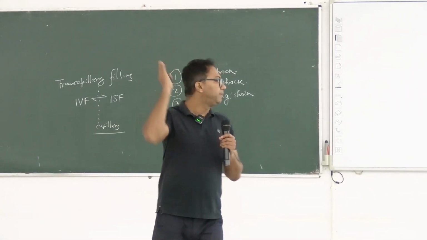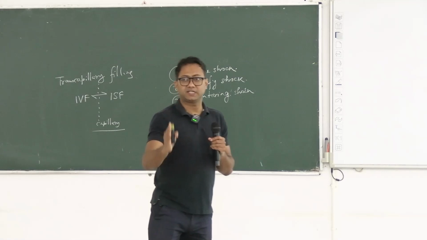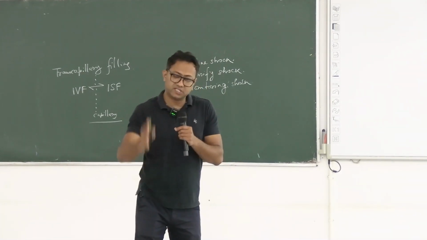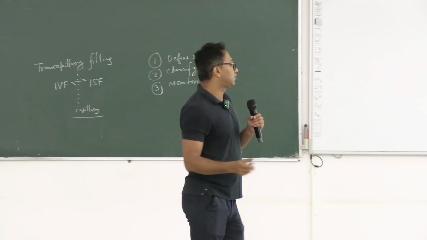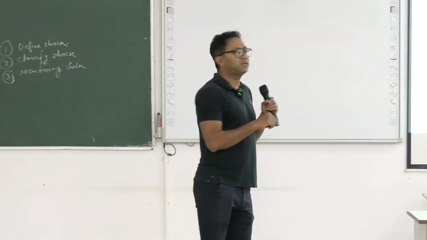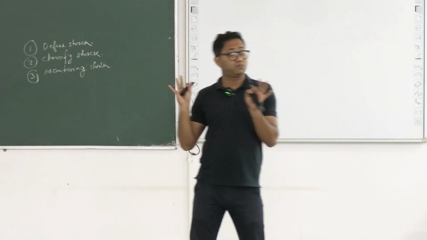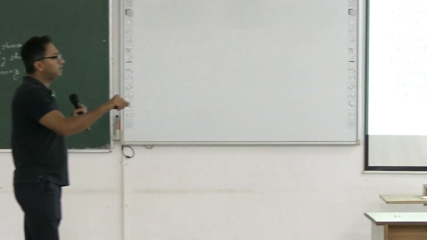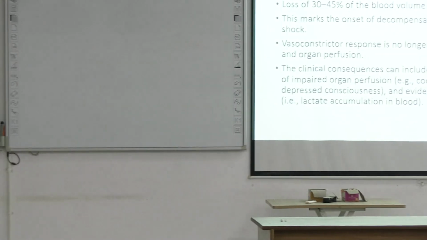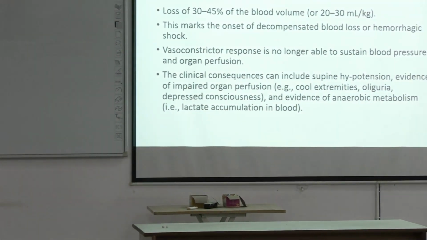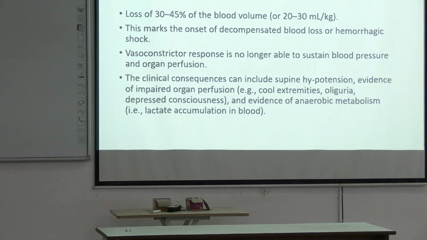So beginning of decompensation is at 30%. Okay, beginning of decompensation is at 30% blood loss. Vasoconstrictor response is no longer able to sustain mean arterial blood pressure and organ perfusion. That is the most important line. Okay, vasoconstrictor response by high and low pressure baroreceptor is no longer able to sustain blood pressure, mean arterial blood pressure, and tissue perfusion.